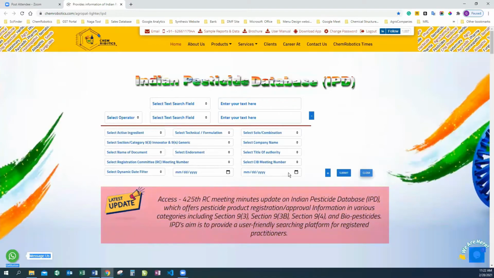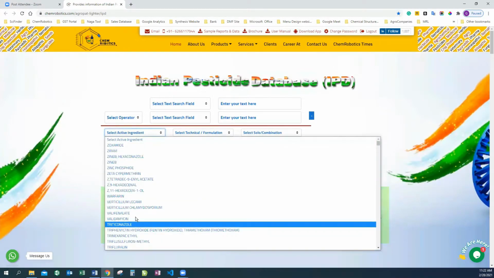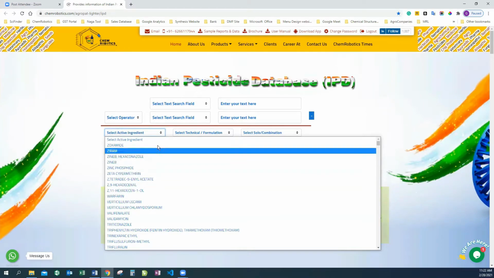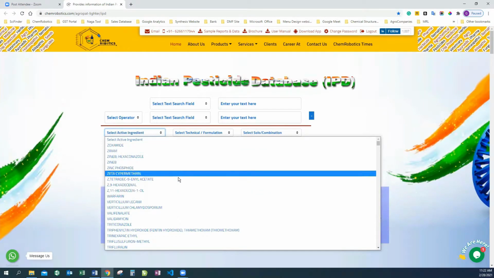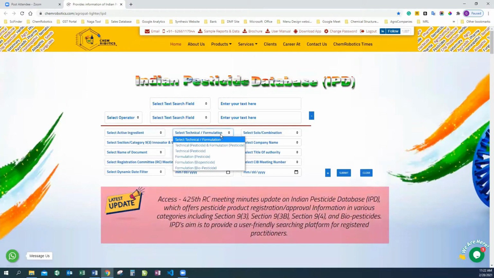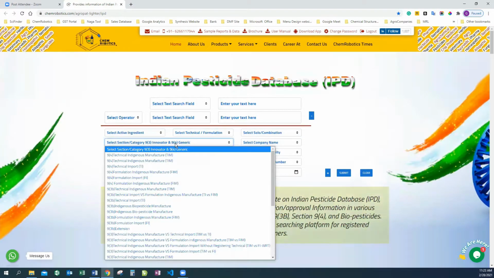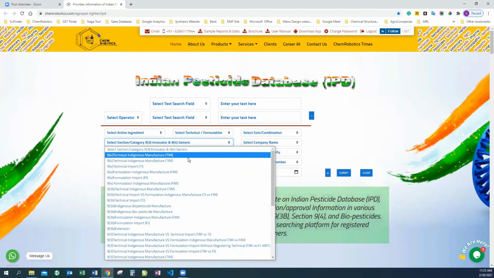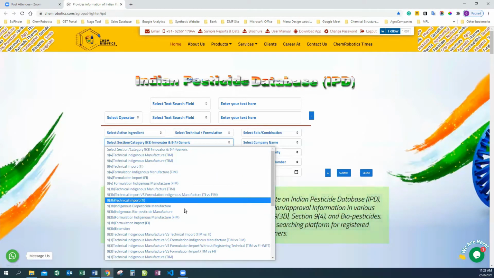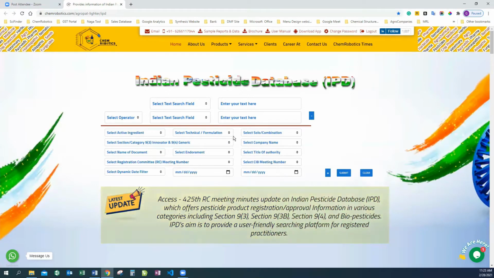So the other functionalities that we have are other filters. These are the broadly used active ingredients for which you can have a look for the technical formulation, like for which you're looking. If you're looking for solo or combination, you can have a look at that and filter them on the basis of your own needs. Like category or section wise, you can have a look. In case you're looking for 9 for technical indigenous manufacturer, you can filter them.